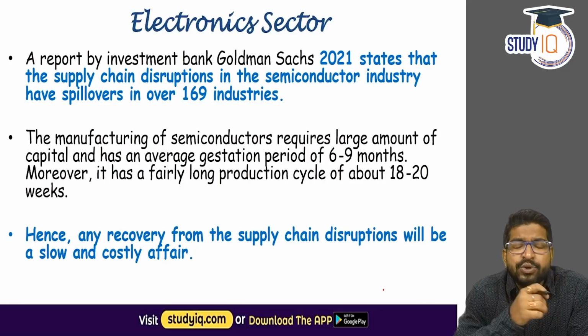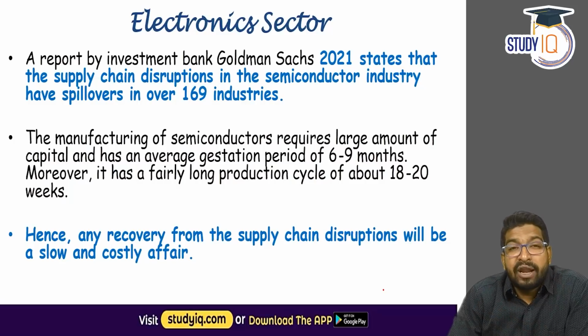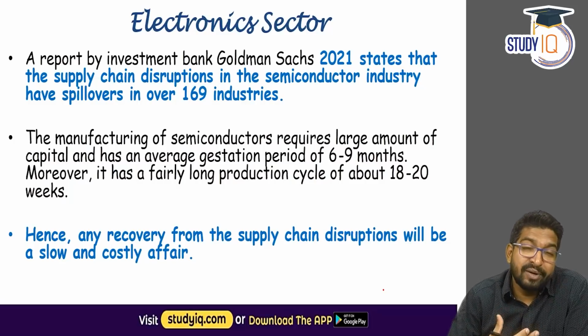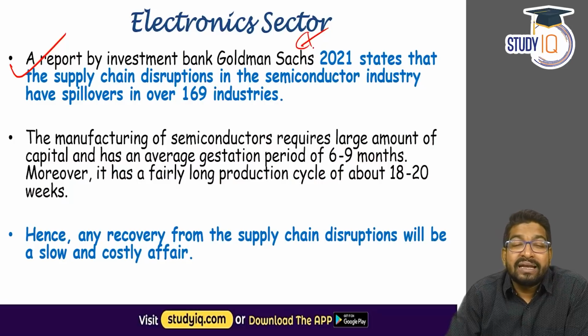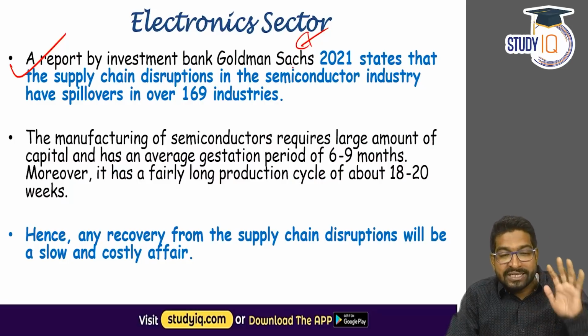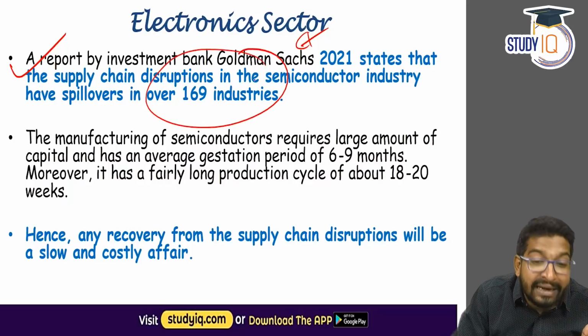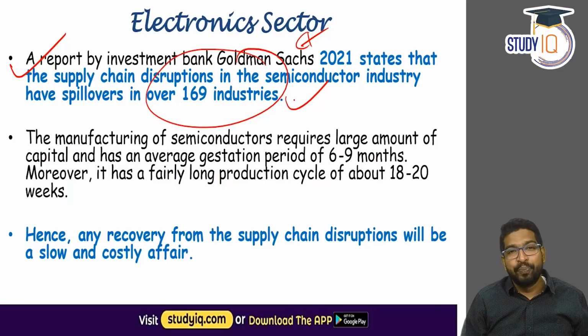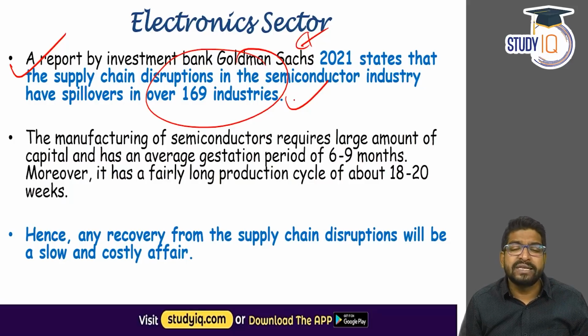The electronic sector has got a special mention. We all know that we have a national policy on ESDM, electronics and semiconductor manufacturing. We have a huge goal, $500 billion target, right? Now, the economic survey talks about a report by Goldman Sachs of 2021, where there has been a supply chain disruption in the semiconductor industry, right? And it has spilled over to 169 industries, which we all know. Automobile industry is disrupted. All the other industries have been disrupted.